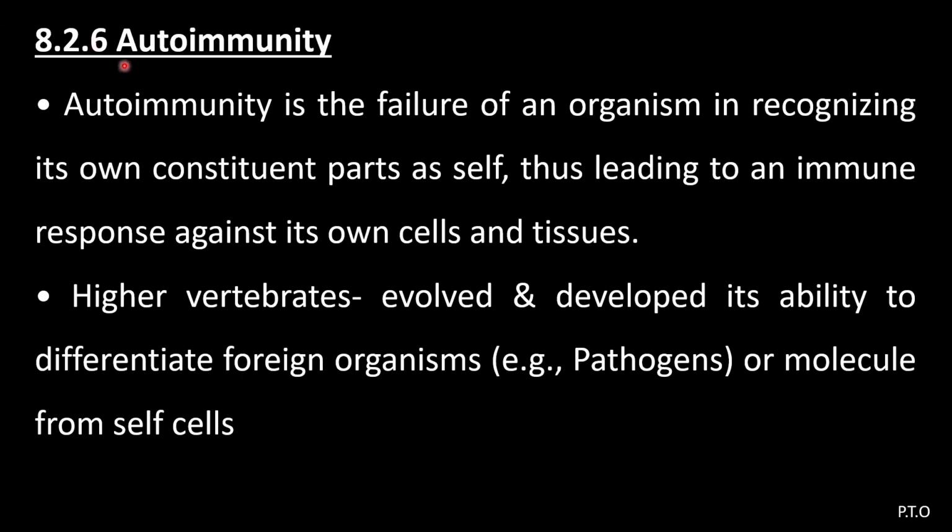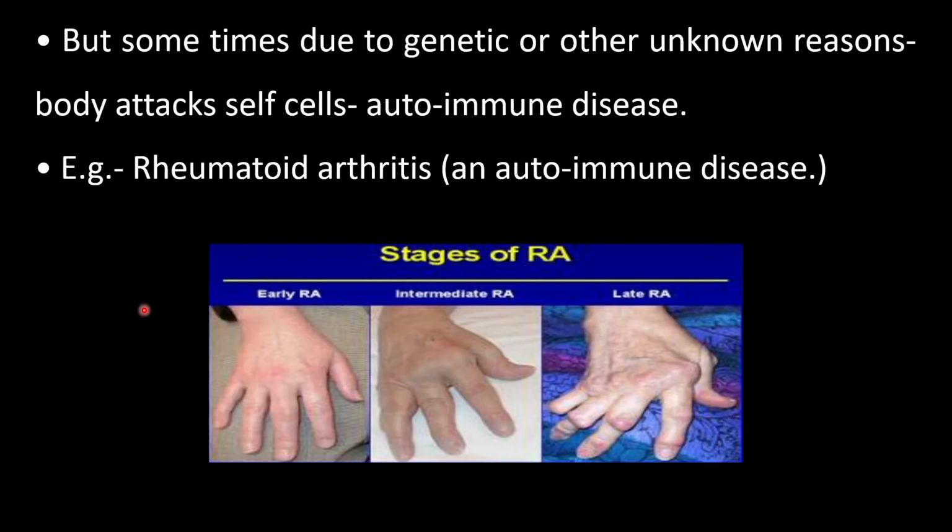Our next point is 8.2.6, autoimmunity. Autoimmunity is the failure of an organism in recognizing its own constituent parts as self, thus leading to an immune response against its own cells and tissues. Higher vertebrates evolved the ability to differentiate foreign organisms like pathogens or molecules from the self cells. But sometimes, due to genetic or other unknown reasons, the body attacks self cells, and that is called an autoimmune disease. An example is rheumatoid arthritis.